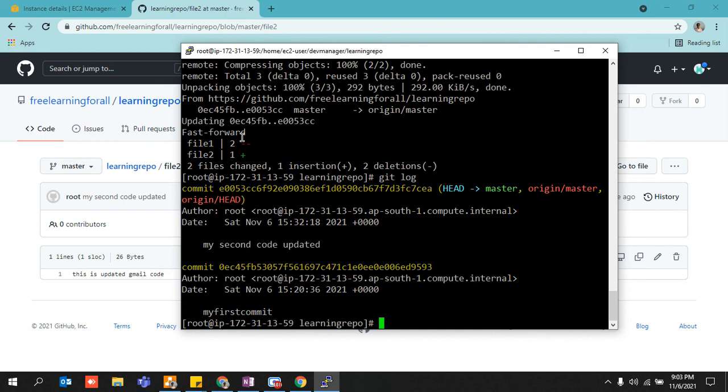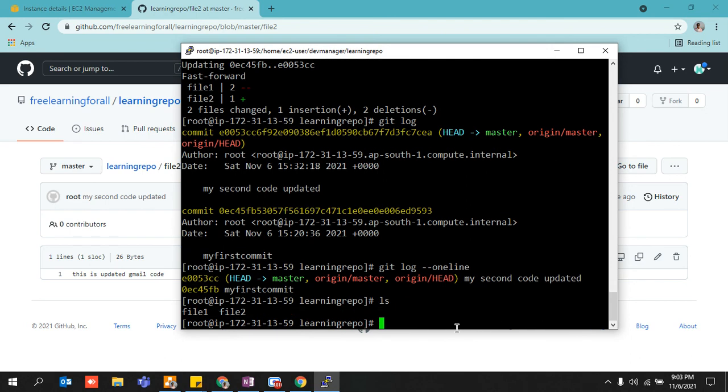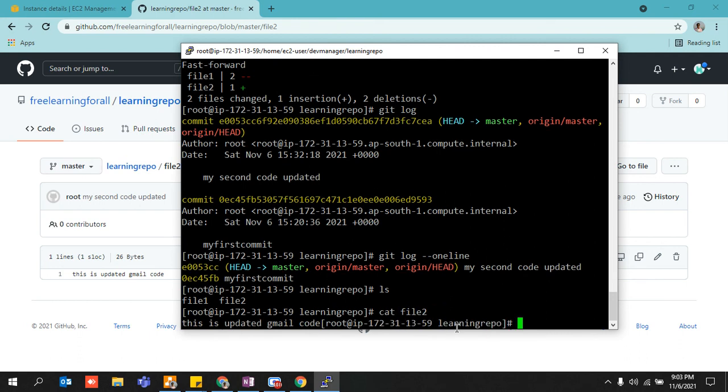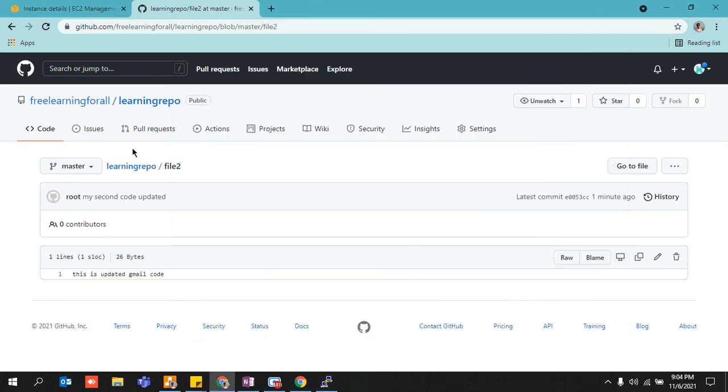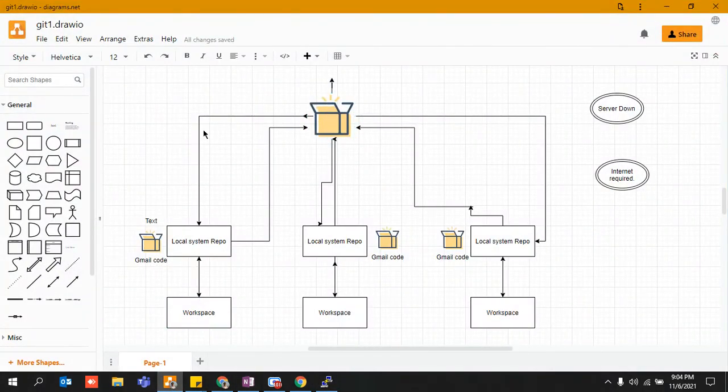So if I did git pull, I was able to see whatever happened over here, or you can also check it with a command like git log --oneline, right? So this was my first commit and this was the second commit. So all the commits that have been done, this developer at this particular point of time would be able to see, right? If you want to cat the file, yes, this is updated gmail code and this is updated gmail code. So the developer also has this updated code from GitHub, and it is also reflecting on my GitHub, right? So this is how this distributed version control system got implemented.